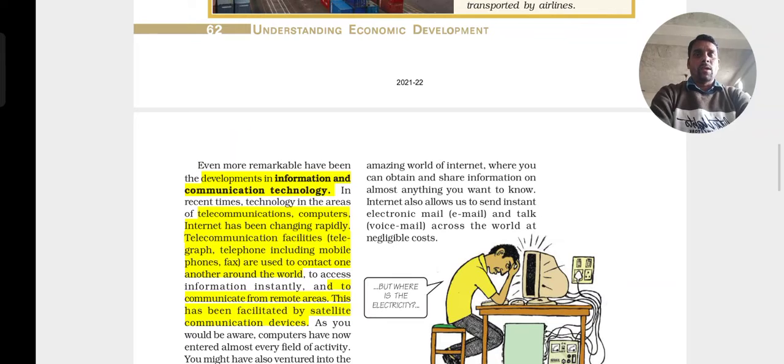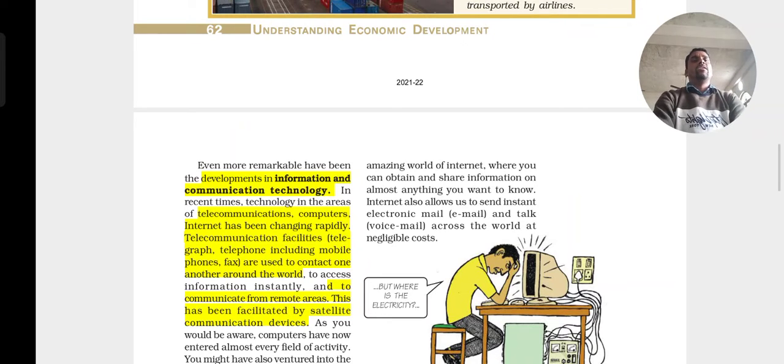you can talk to a person who is there in America or any part of the world. Okay, you already know about communications, like computers and the internet, which have brought great, rapid change. The telecommunication facilities, the telegraph and the telephone, including mobile phones and the fax, are used to contact one another around the world, just as I have said. And communication from remote areas has been facilitated by satellite communication devices.